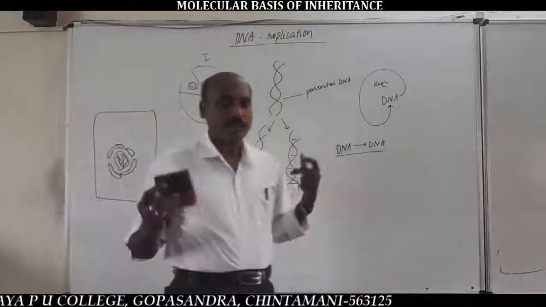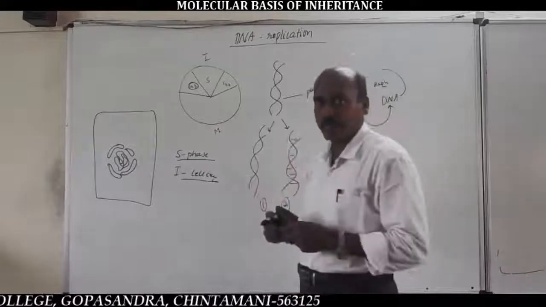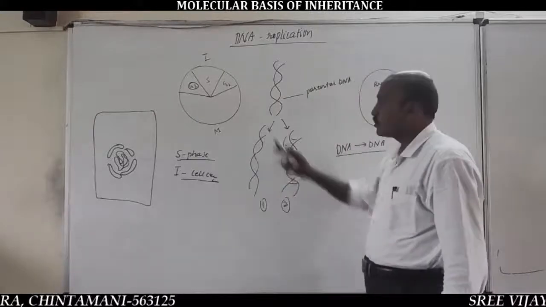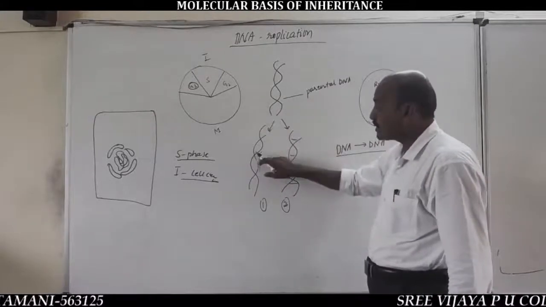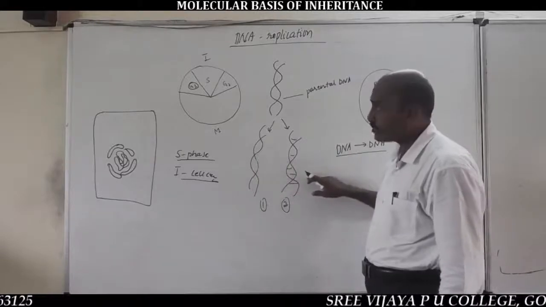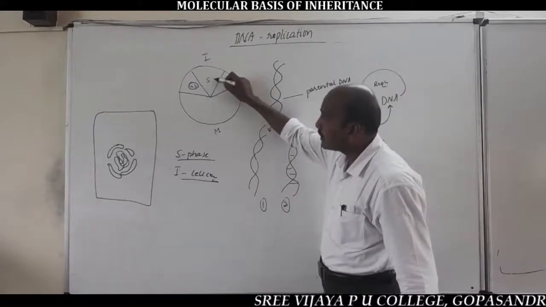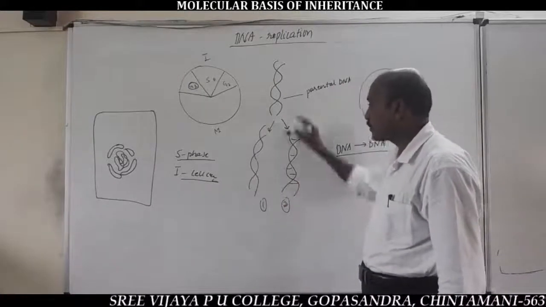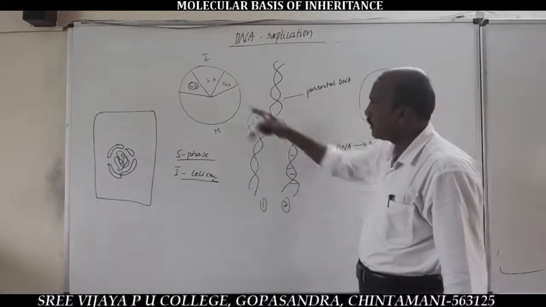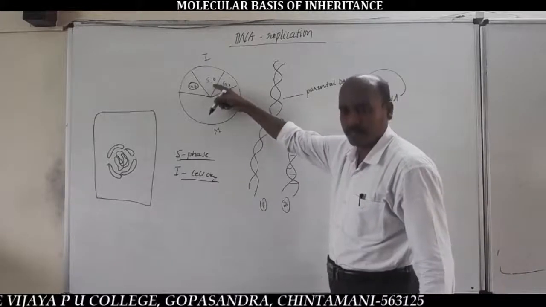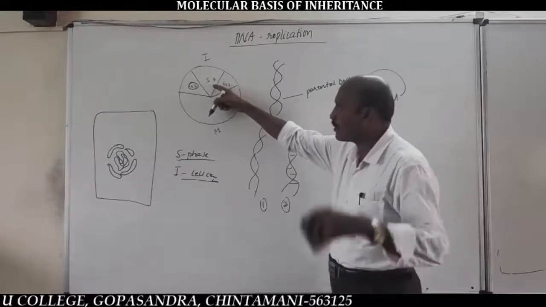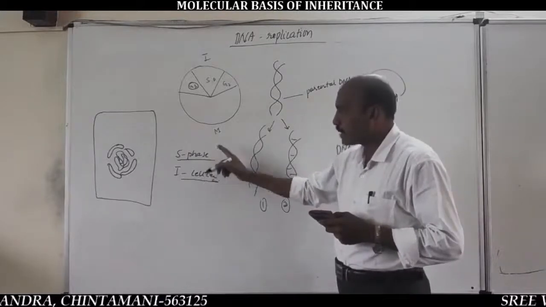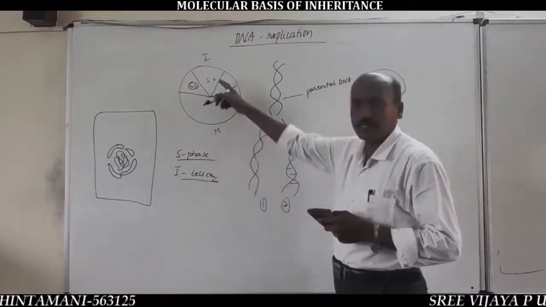By using all these substrates and requirements in the S phase, DNA replication is undergone to synthesize the daughter DNA molecules. That's why this phase is called the synthetic phase or S phase. Because of synthesis of daughter DNA molecules from the parental DNA, it is also referred to as synthetic phase, S phase. Then next to the S phase, the G2 phase continues. So, the replication of DNA occurs in the S phase of interphase of the cell cycle.